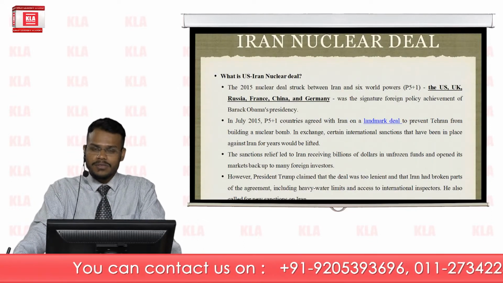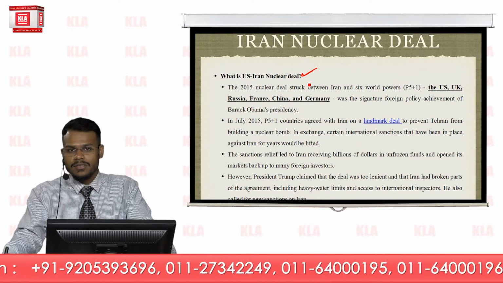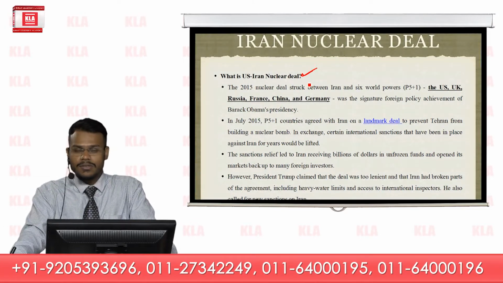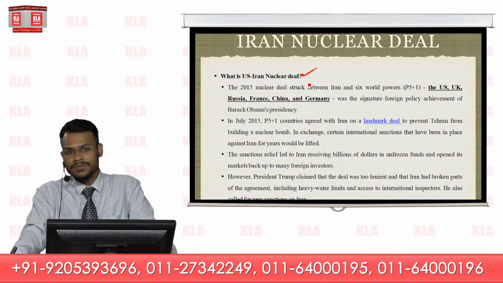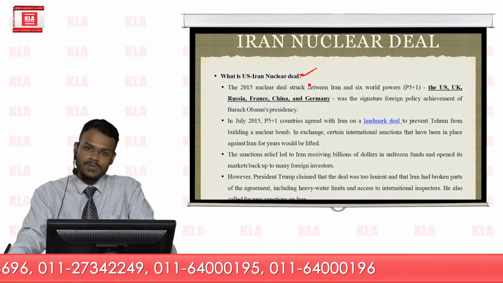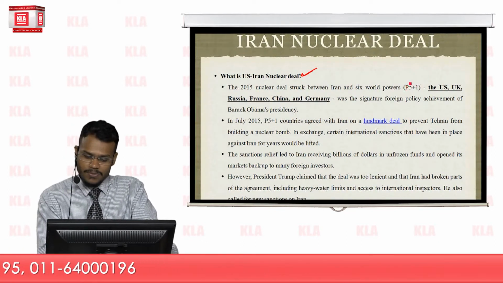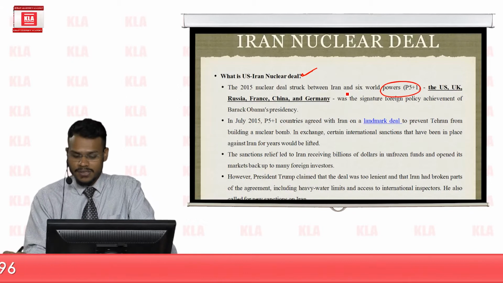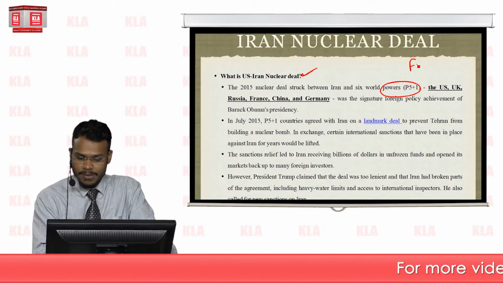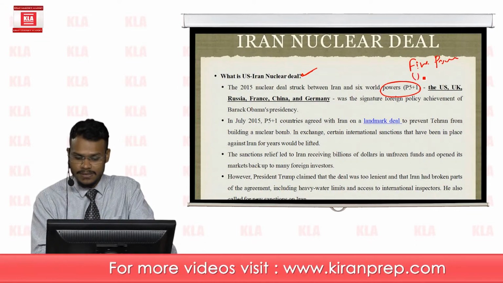So the first, very fundamental question: what is the United States-Iran nuclear deal? The deal was signed in 2015 between the P5+1 countries and the Republic of Iran. The P5+1 countries represent the five permanent members of the Security Council, UNSC.